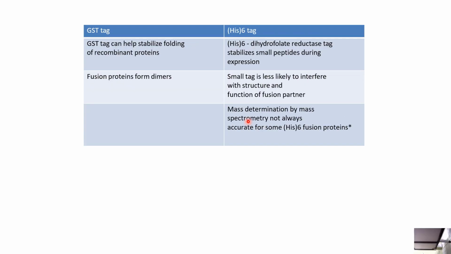The GST tag helps stabilize folding of recombinant proteins. The DHFR, or dihydrofolate reductase, tag stabilizes small peptides during expression. GST fusion proteins may form dimers, whereas the small His tag is less likely to interfere with the structure and function of the fusion partner. However, mass determination by mass spectrometry is not always accurate for some 6 His fusion proteins.